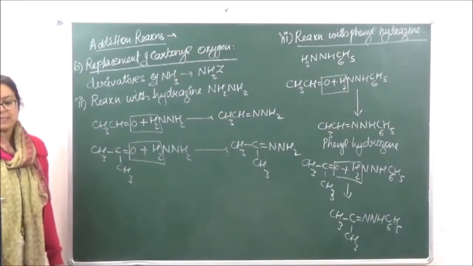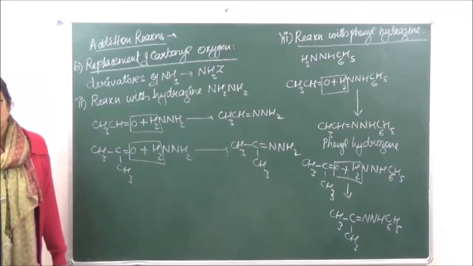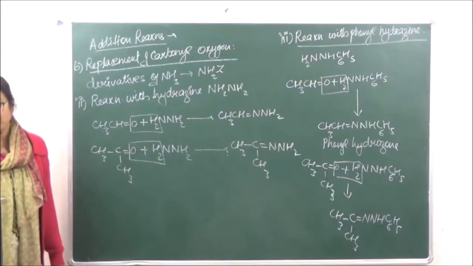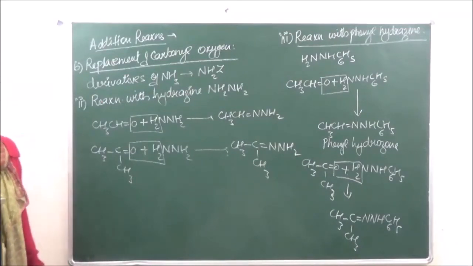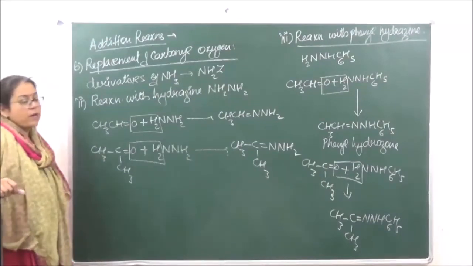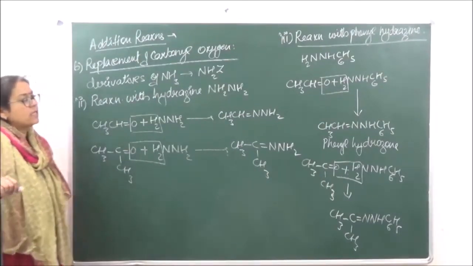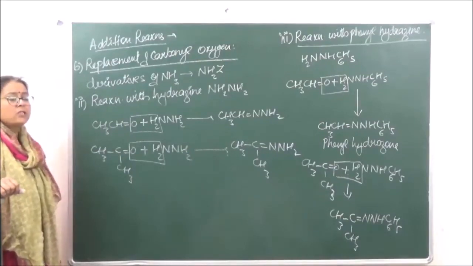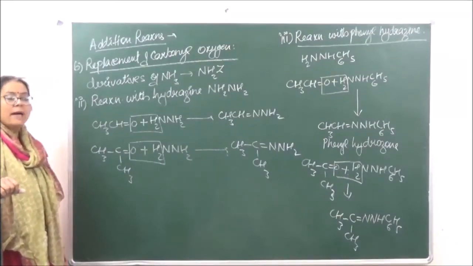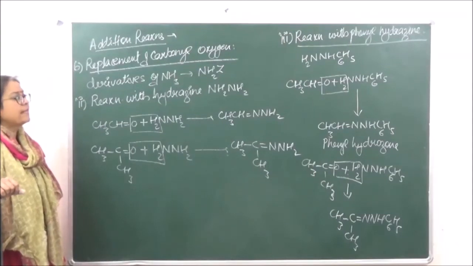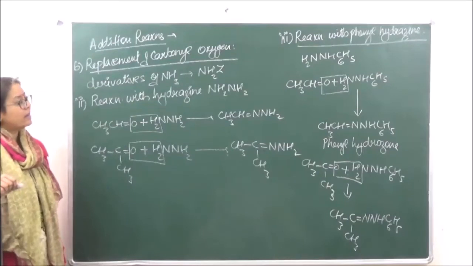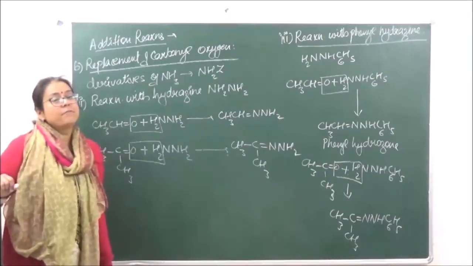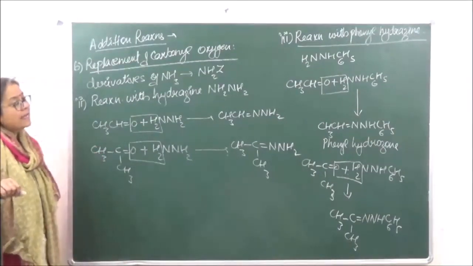Okay? So you can see over here that the mechanism is going to be the same everywhere, right? So we've done the reaction with phenyl hydrazine. Now if we are doing the reaction with 2,4-dinitrophenyl hydrazine, that is also more commonly known as the 2,4-DNP test, which is given by the aldehydes and the ketones, where there is going to be a colored dye which is going to be orange, yellow or red colored, which confirms the presence of aldehydes and ketones.